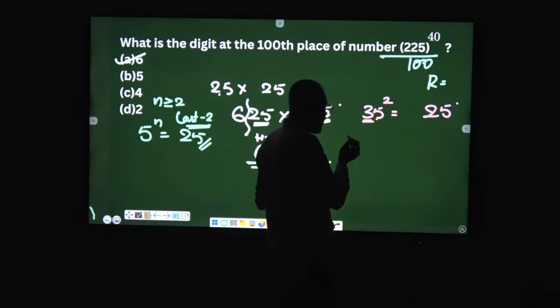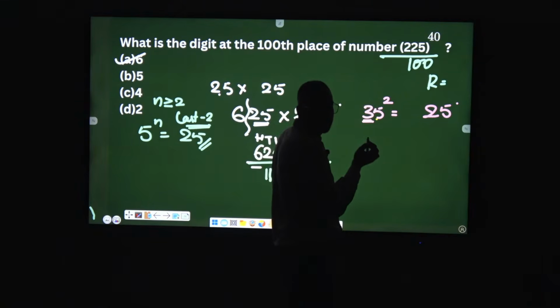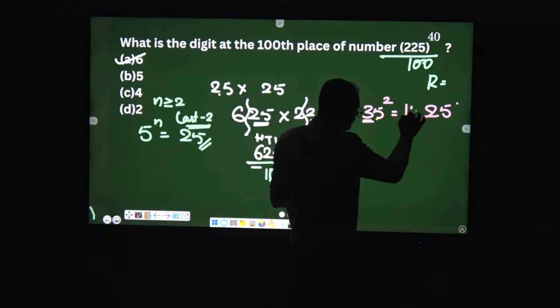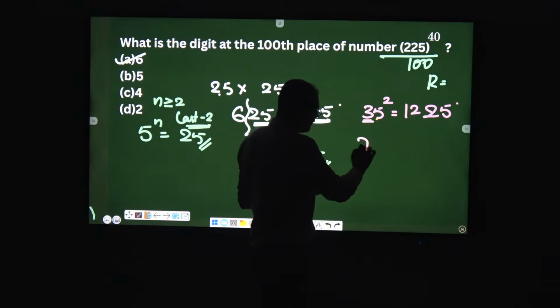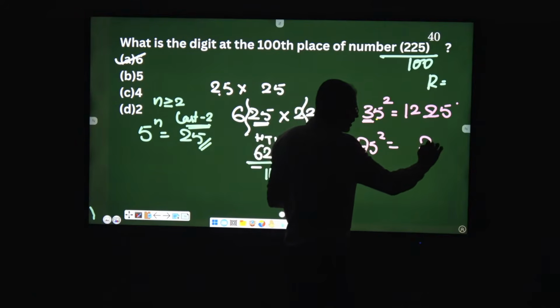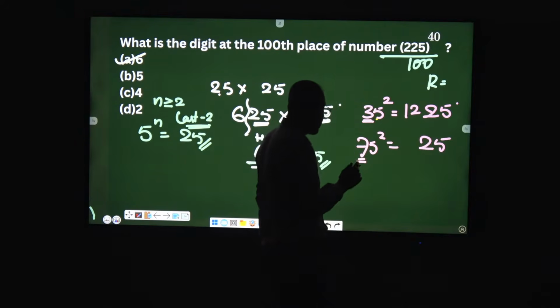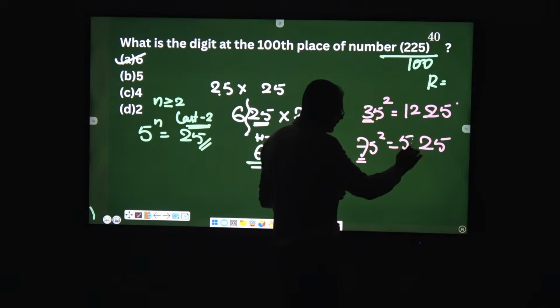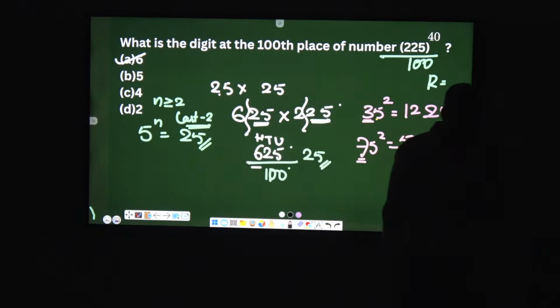We have 3 here, right? Which is the next number? 4. 3 into 4 is 12, that's what it is. Okay. 75 square, last two digits are what? 25. 7 into 8 is 56. Okay, remember this.